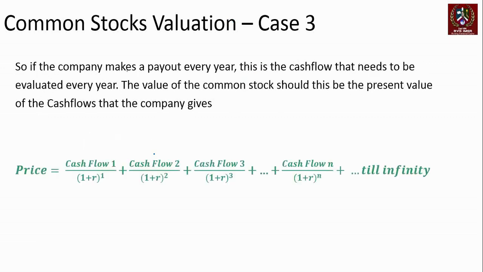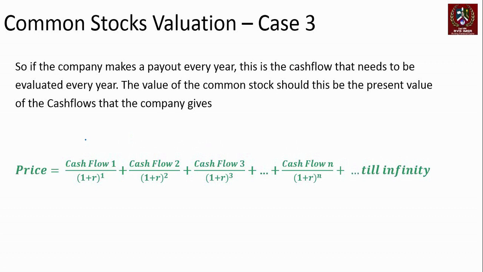Let's see how. If the company makes a payout every year, this is the cash flow that needs to get evaluated every year, and the value of common stock is the present value of all the cash flows till infinity. Each cash flow is the last year's cash flow growing at a certain growth rate G.